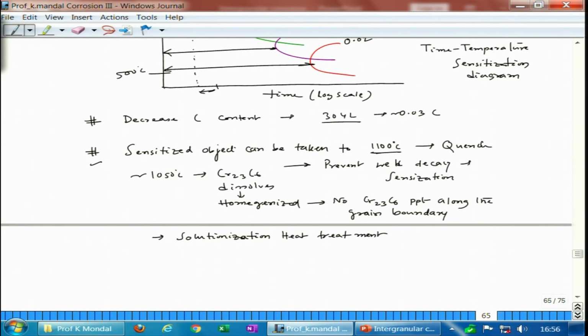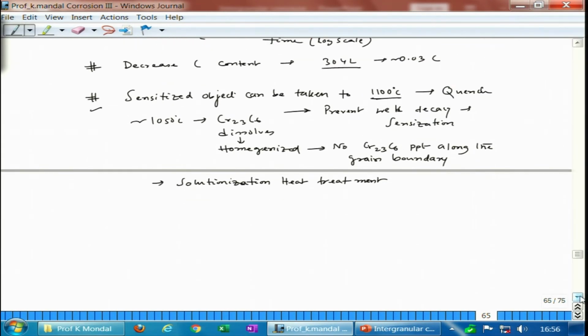So, there is one more process to control sensitization, which is basically called alloying, fine. So, let us say we have chromium carbide precipitation reacting and forming Cr23C6. Why does chromium carbide form? There is iron also, so iron carbide can also form, because we know that Fe3C forms, which is cementite. So, why does it form? Because iron and carbon have affinity, which allows Fe3C to form.